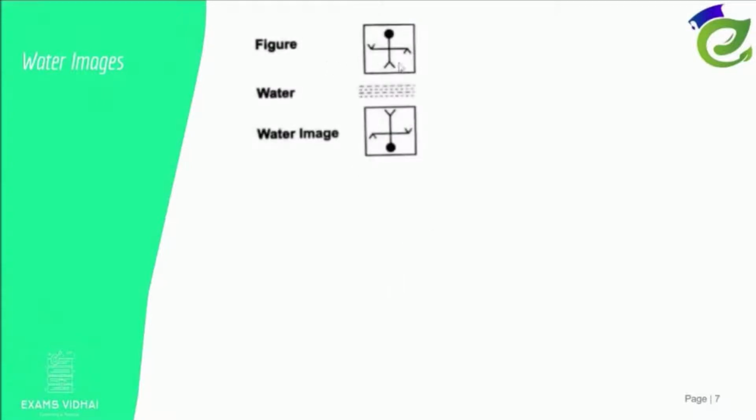A water image is nothing but this: you take a stick figure, okay. Then the surface is always down. Suppose I take a face, the mirror is here, what will it look like? This smile will reverse.